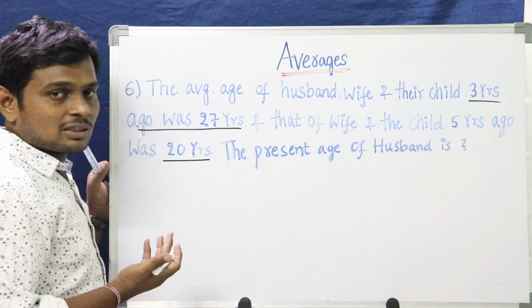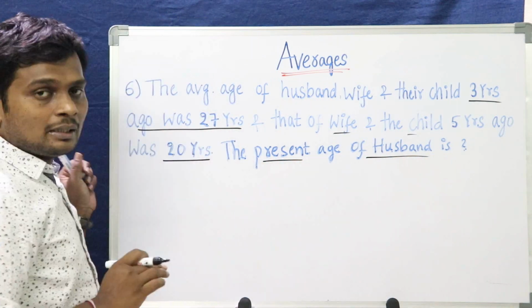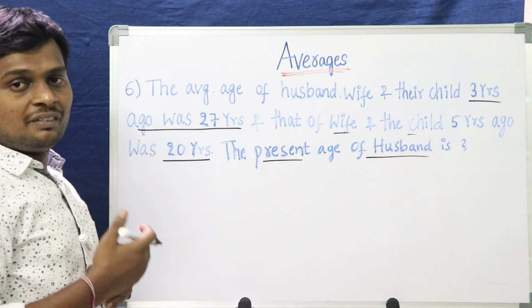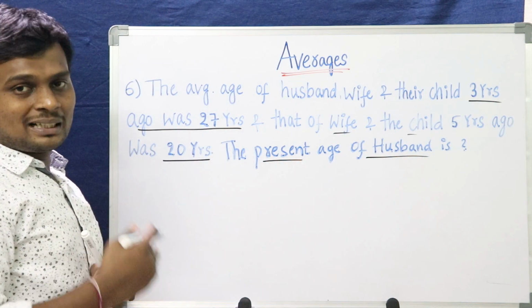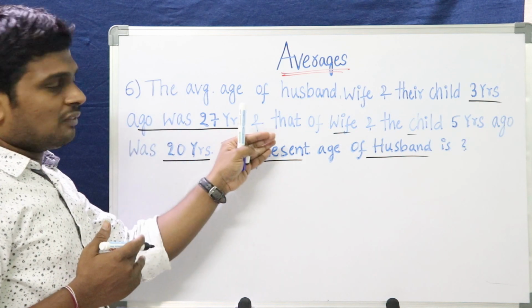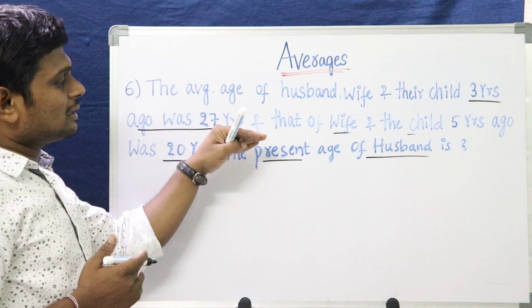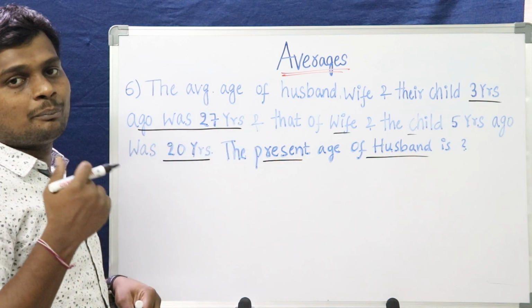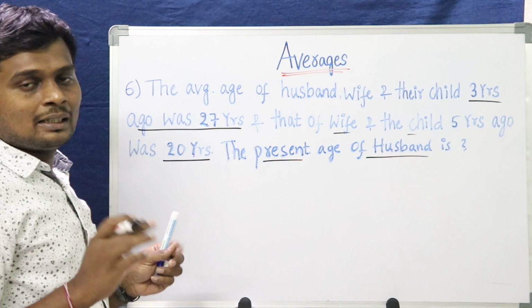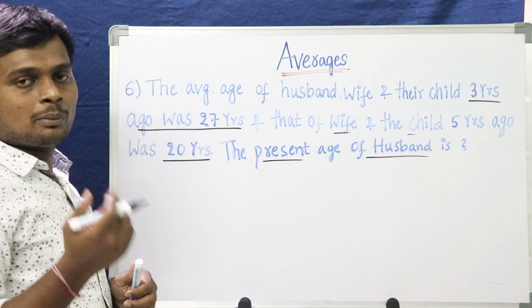What were we asked to solve? We were asked to solve the present age of the husband. So what do we need to do? We need to calculate the present age of all three, then the present age of the two. If we subtract the present age of the two from the present age of all three, we will get the present age of the husband, right? We need to understand the question properly, then we can solve the problem very quickly.